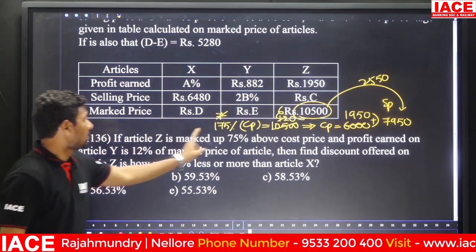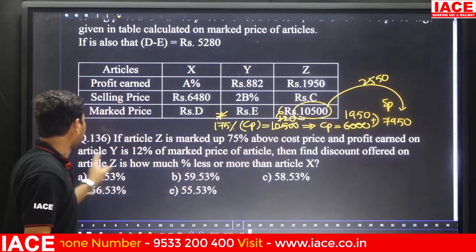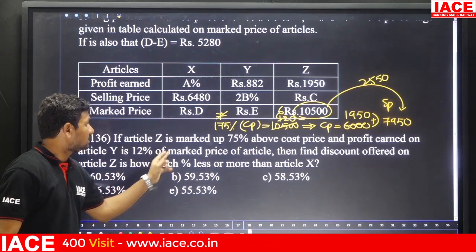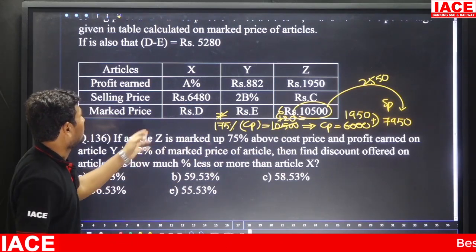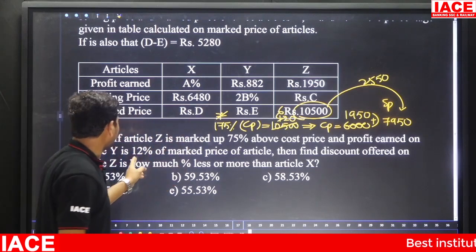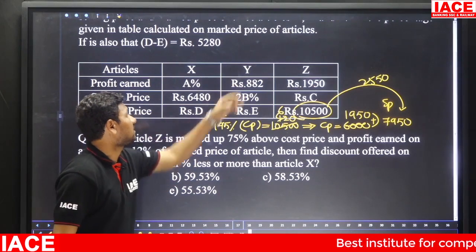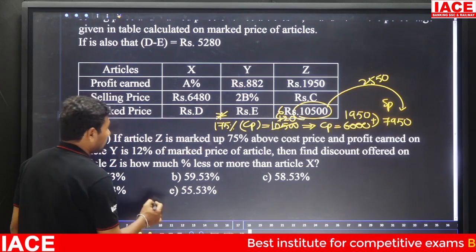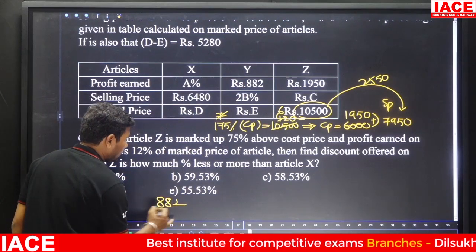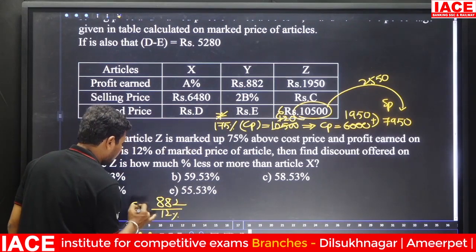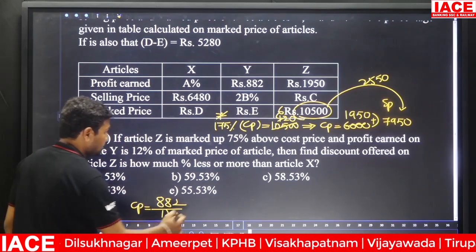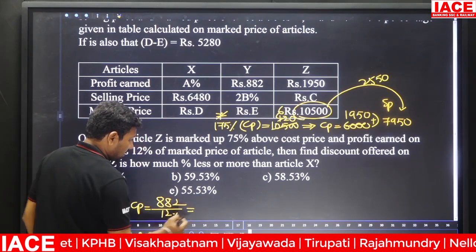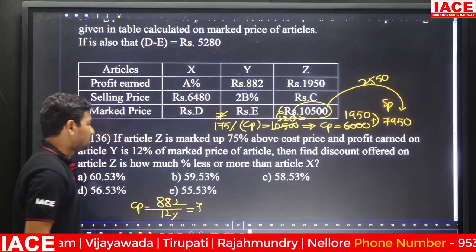If article Z is marked up 75% above cost price and profit earned on article Y is 12% of market price. Here article Y is how much percentage? 12% of market price, 12% of 882. Then you will get the cost price. 12% is equal to 882, 100% value is what? 12 7s is 84.